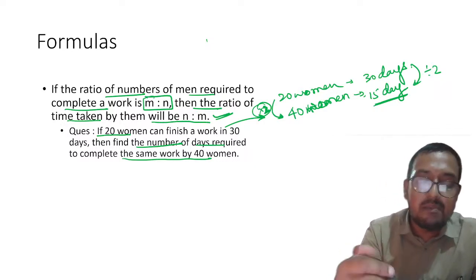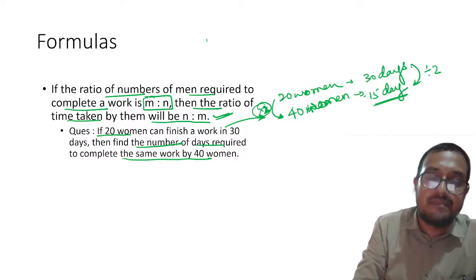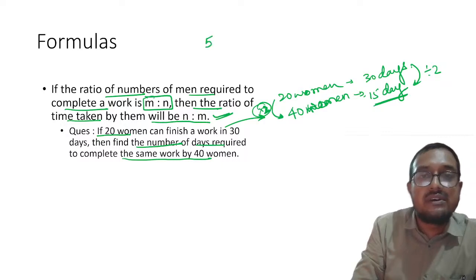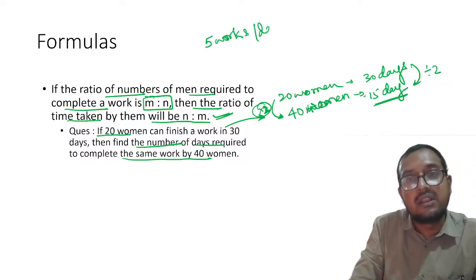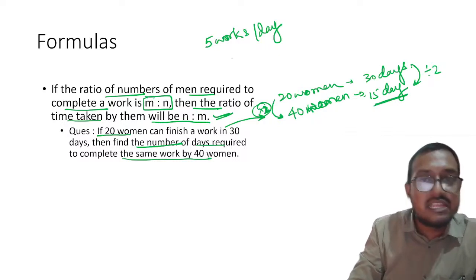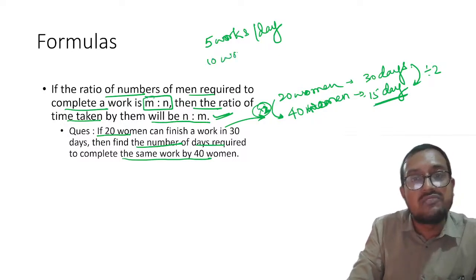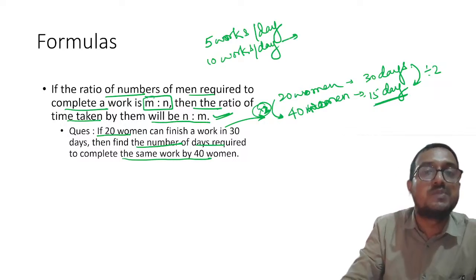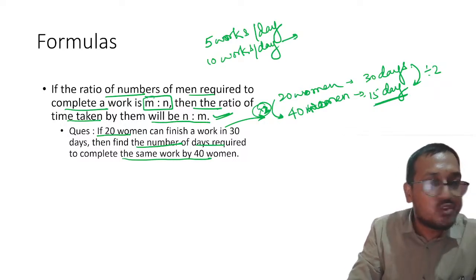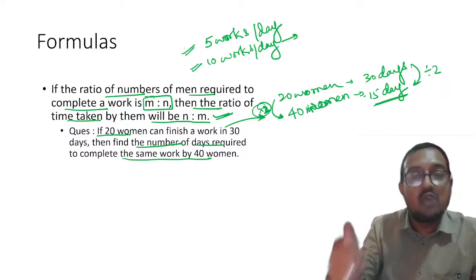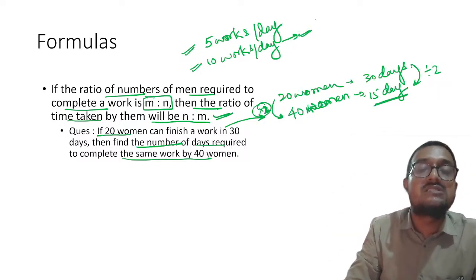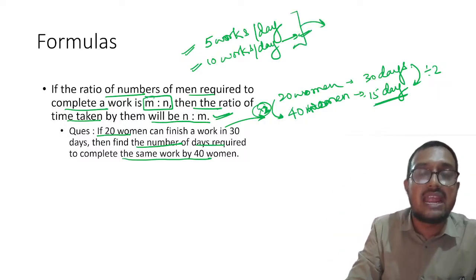For example, suppose I do 5 works per day, and let us say that you do 10 works per day. Whose wage will be higher? Obviously, your wage should be higher, and you should earn more, because every day you are doing 10 works and I am doing only 5 works. How much higher? You should be paid at least double than me.